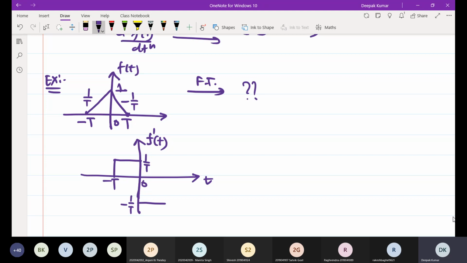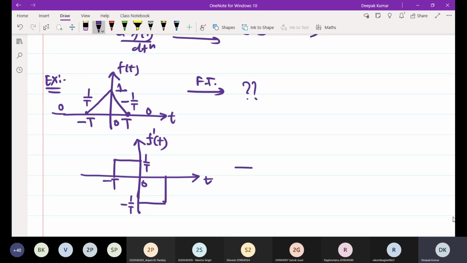Now another step change will happen at t equal to capital T, and the amount is 1 by T, because initially the slope was 0 and the final slope is also 0, so the only change is 1 by T in the upward direction. So the derivative of f of t will look like this.